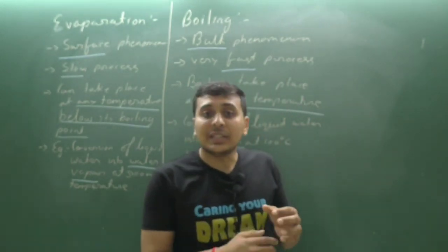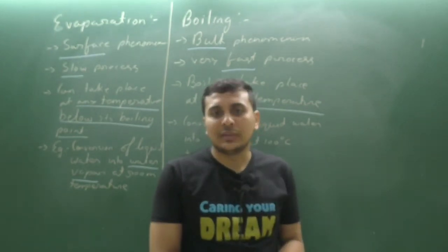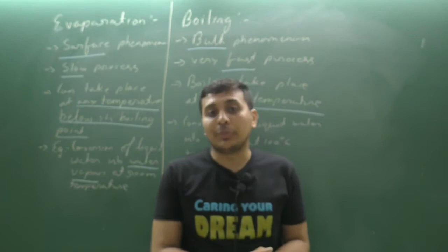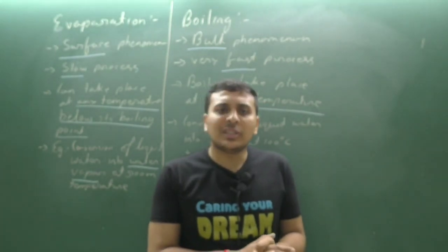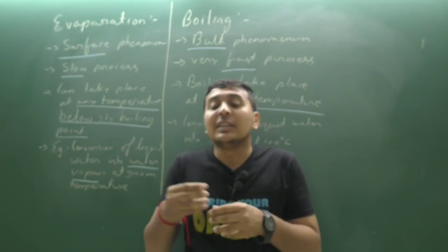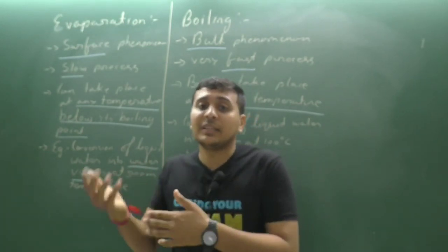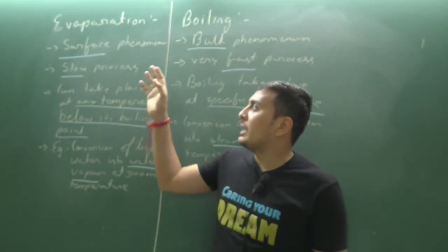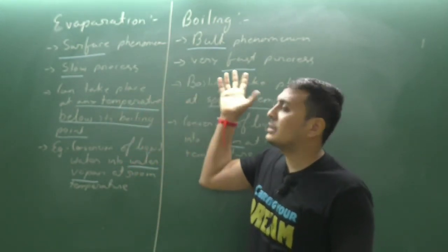So evaporation takes place at any temperature below its boiling point, but there might be a change in the speed of evaporation. Some evaporations are very slow, some are somewhat fast, some are even faster. But it is quite sure that evaporation can never be as speedy as boiling.